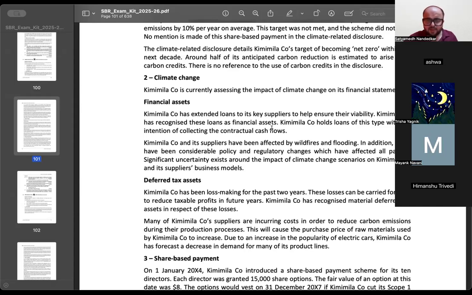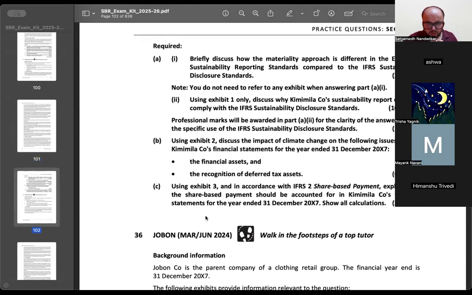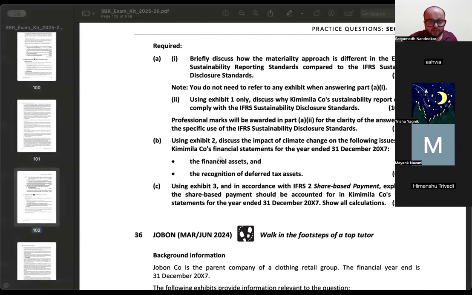Kimimila company and its suppliers have been affected by wildfires and flooding. In addition, there have been considerable policy and regulatory changes which have affected all parties. Significant uncertainty exists around the impact of climate change scenarios on Kimimila company and its suppliers' business model. What is the question? Using Exhibit 2, discuss the impact of climate change with respect to the financial assets. Now, what is happening here?